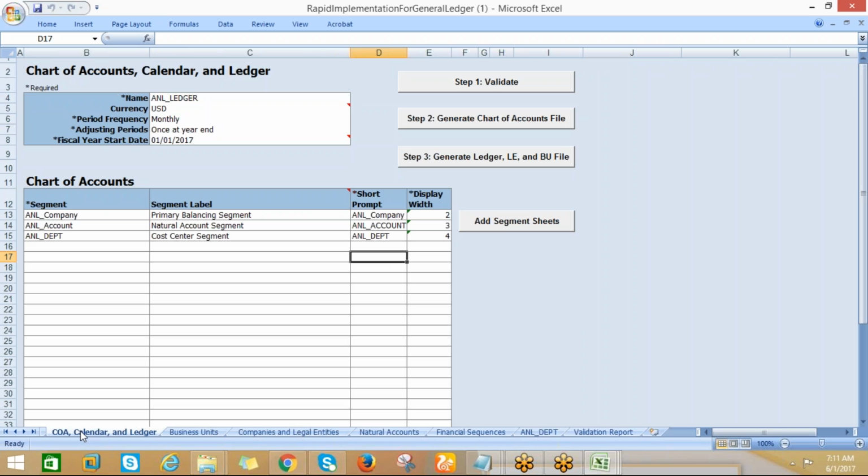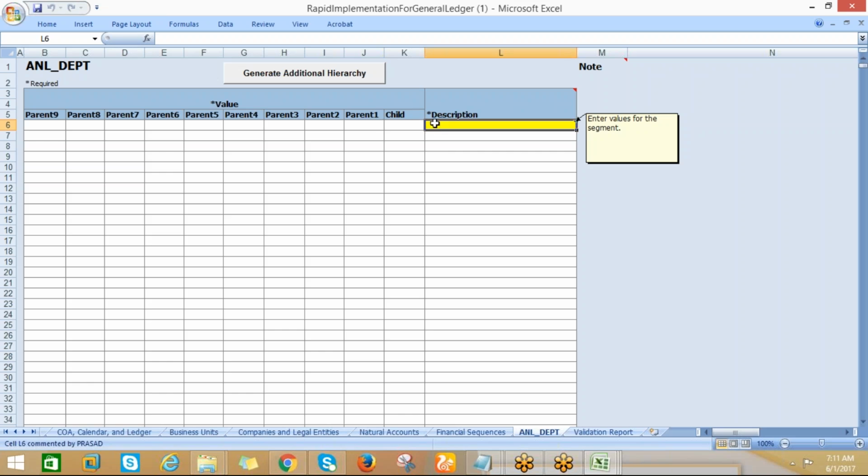Actually, here I had given 2, right? So this is 4, right? So I have given display width as 4. So let me give the ANL department. Child is 4, 4.